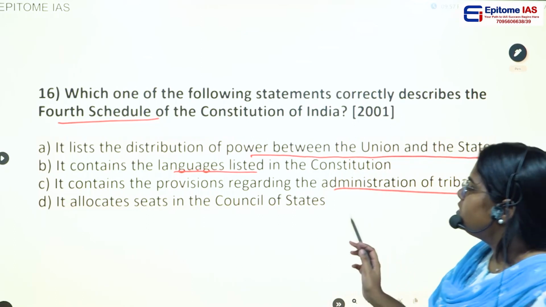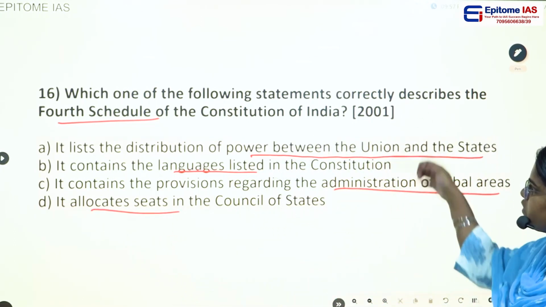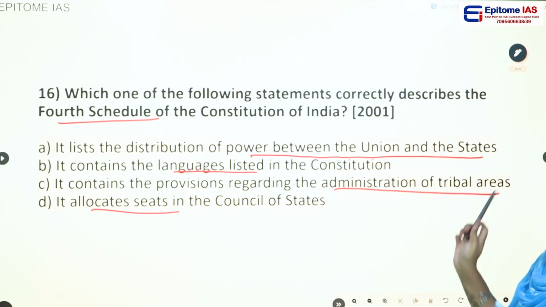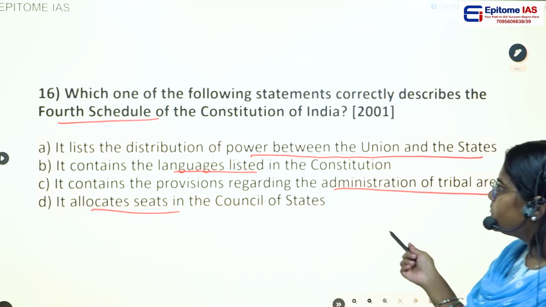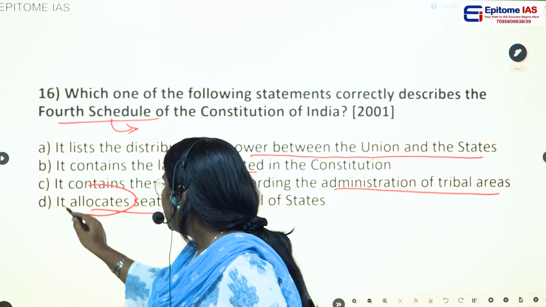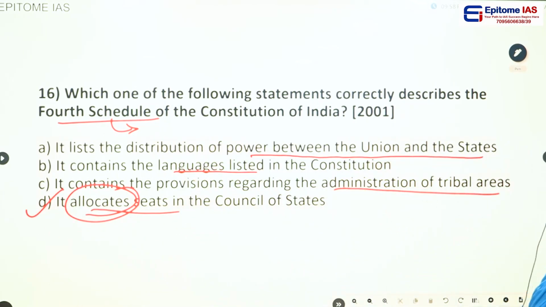Option D. It allocates seats in the Council of States. The same question was repeated as in one of the previous questions, we saw this, right? So we know the correct answer, that the fourth schedule talks about the allocation of seats in the Rajya Sabha. So the correct answer is option D.